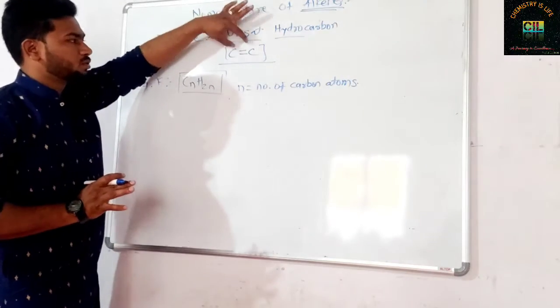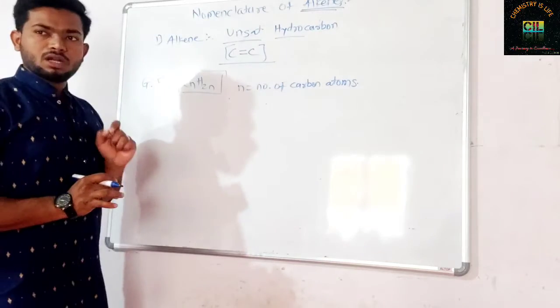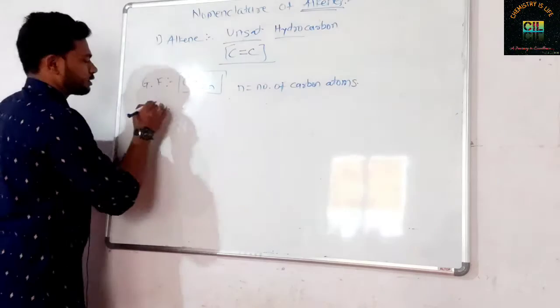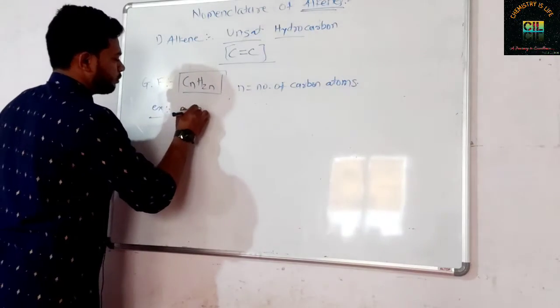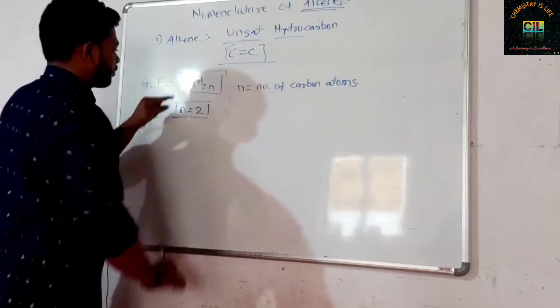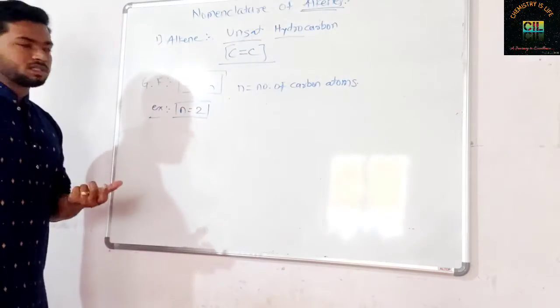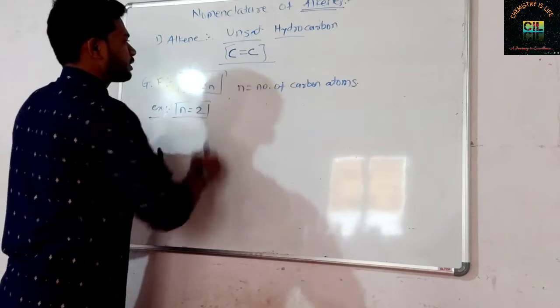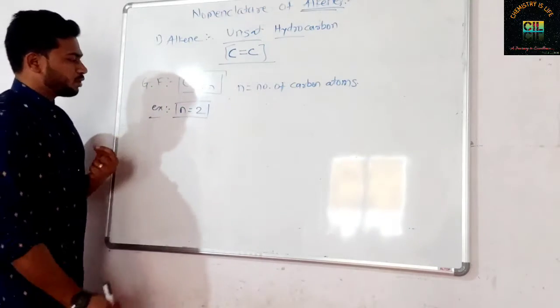कम से कम 2 कार्बन होना ज़रूरी है, तब जाके कार्बन कार्बन डबल बॉन्ड बनेगा. तो अल्कीन की जो फैमिली अपन शुरू करेंगे, so the n should be minimum, it should have 2 carbons. 1 कार्बन का अल्कीन बन सकता है क्या? नहीं बन सकता. It can never be an alkene with 1 carbon because there is a condition of carbon-carbon double bond. So put the value n equal to 2.